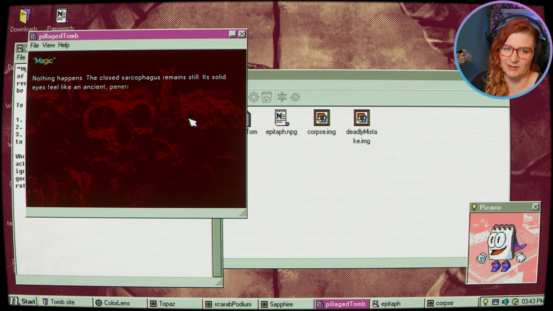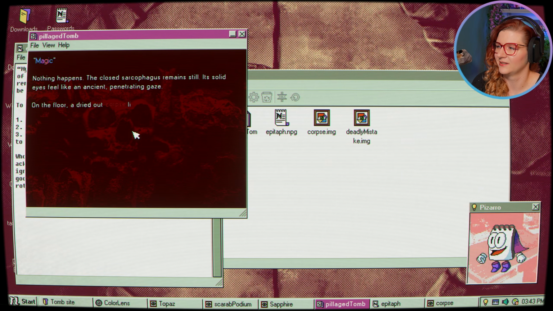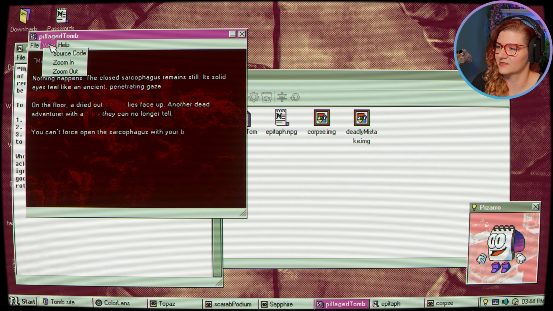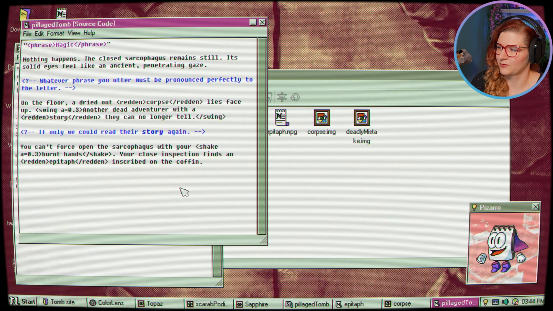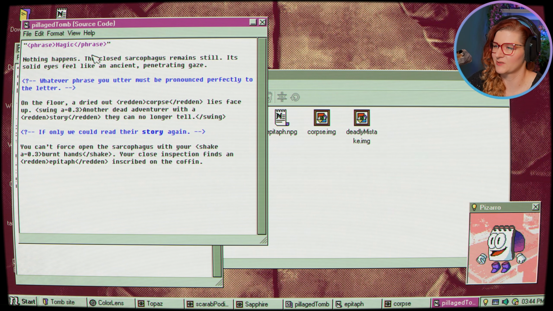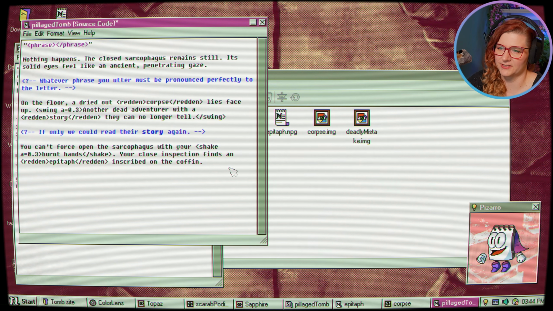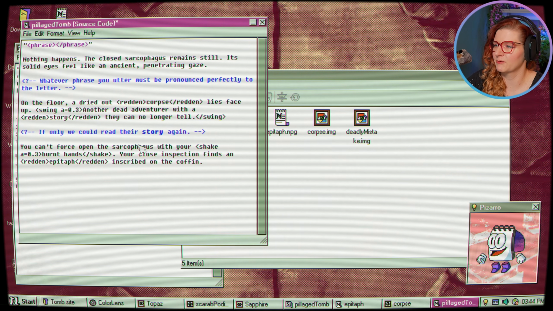Okay, so it's still one of those we have to say a magic word to open the sarcophagus. We just need to figure out what it is. So we know that's the mechanic we have to use. Yeah, whatever phrase you utter must be pronounced perfectly to the letter. So we'll put something here. Now it says, if only we could read their story again.